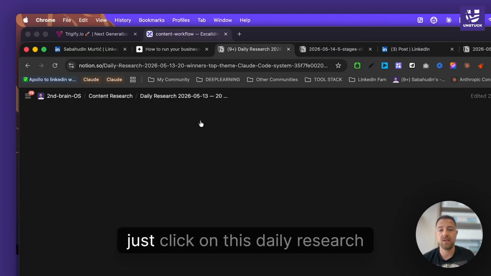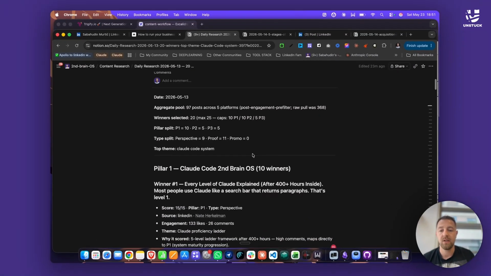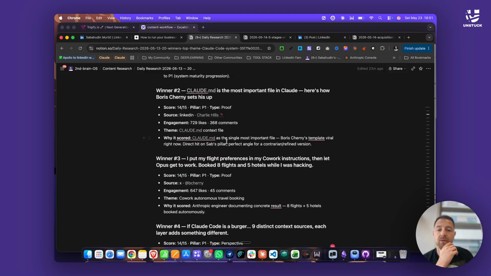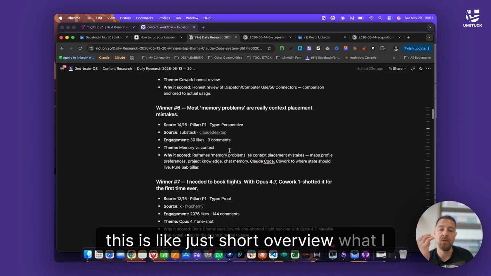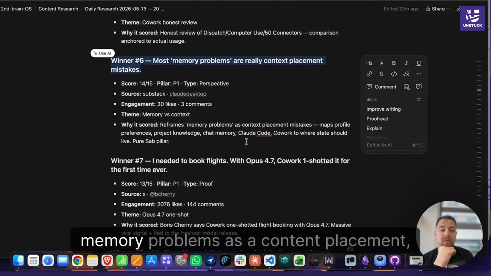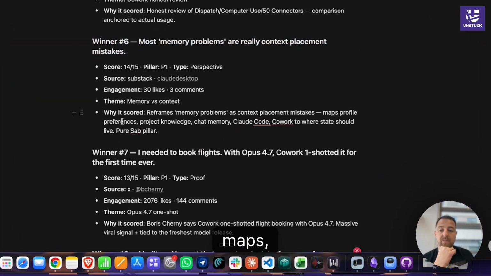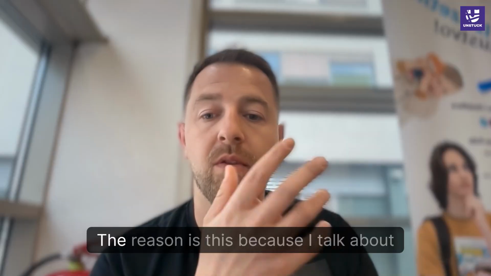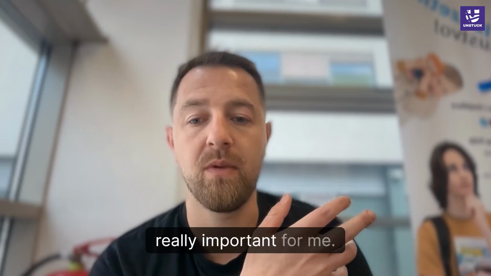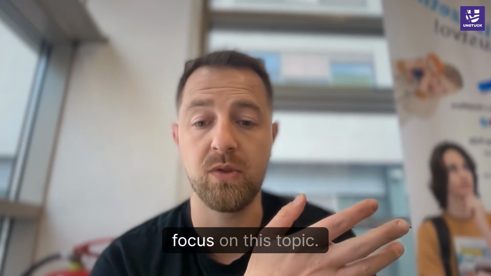If you just click on this daily research, everything is divided by pillar, person, account, and this is just a short overview of what I should think about. This could be interesting, right? Memory problems as a content placement, math profile, project manually. The reason is this: I talk about second brain, and the memory part is really important for me. I should focus on this topic.